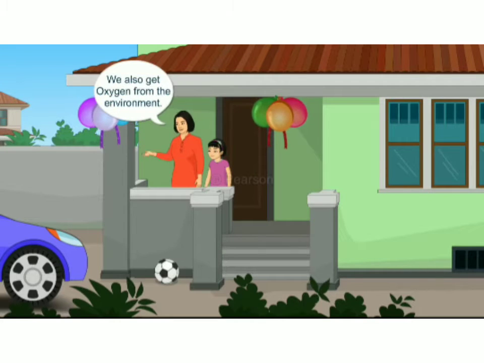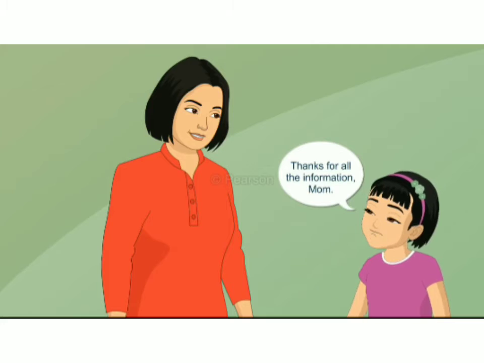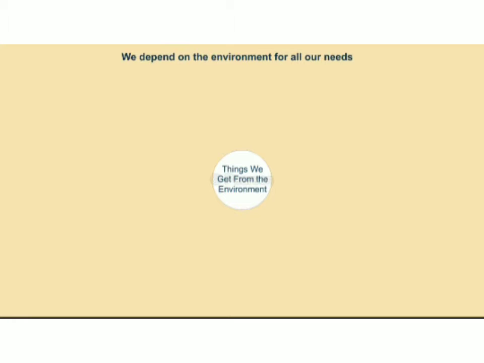We also get oxygen from the environment. Plants clean the air by taking in carbon dioxide from the air and giving out oxygen. We breathe this oxygen. That is a life-saving gas. "Thanks for all the information, Mom," Minnie said. So we depend on the environment for all our needs.